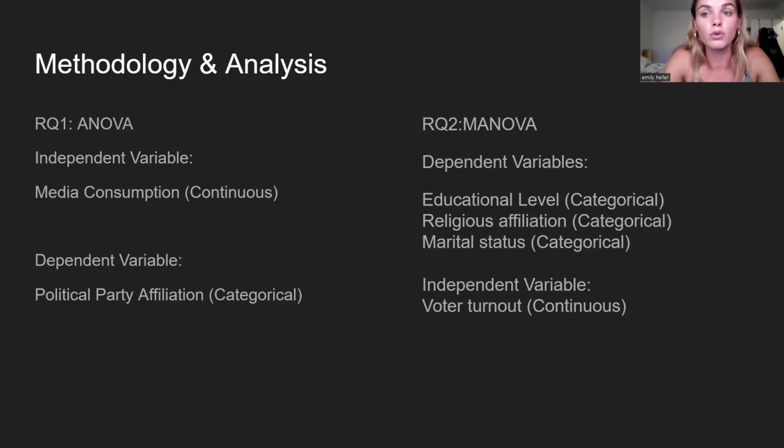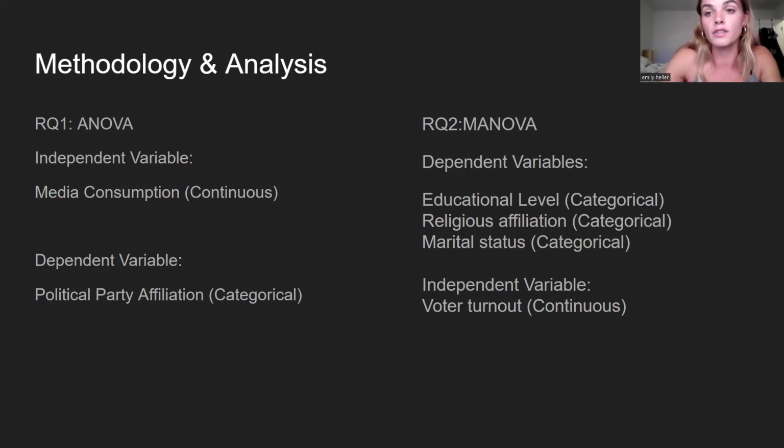Okay, so now to further look into these questions and see if our hypotheses are correct, we are going to use a couple of tests. For research question number 1, we will be using an ANOVA test, also called an analysis of variance. This test will be conducted to examine the relationship between media consumption and political party affiliation. ANOVA is suitable for investigating differences in continuous independent variables, which in this case is media consumption, and also categorical dependent variables, which in this case is political party affiliation.